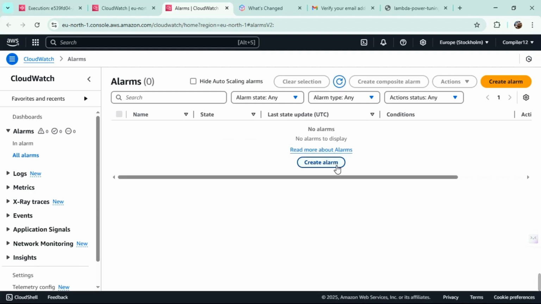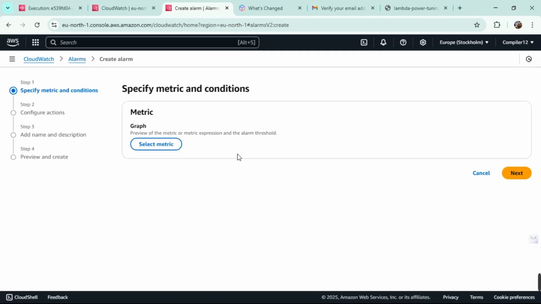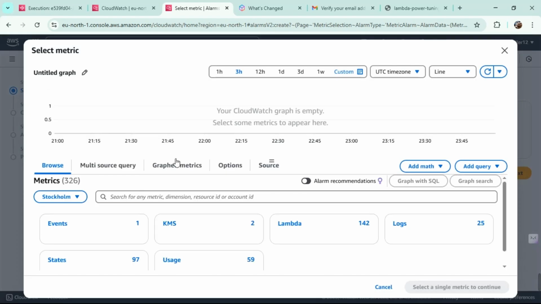We have no alarms. Hopefully, let's create an alarm. So these are the steps: specify metric and conditions, configure the actions, and name and description, which is the SNS topic, and then let's preview, which is nothing but sending a message to the subscriber. That's all. Let's select the metric.